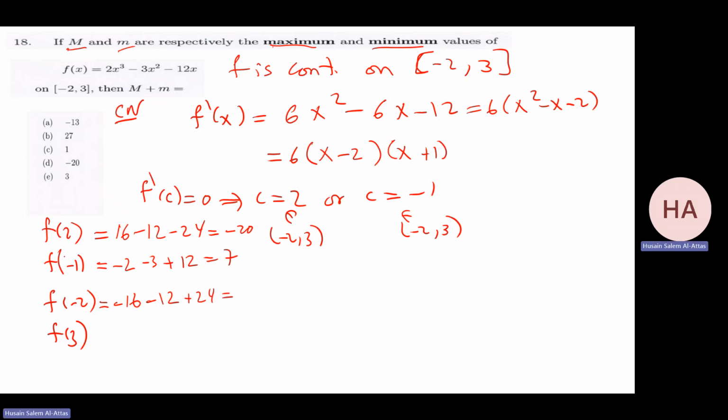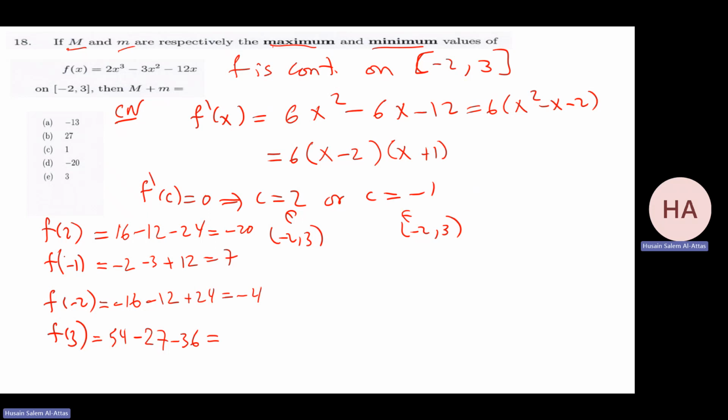That gives me minus 28 plus 24, that will be minus 4. F of 3, 3 cubed is 27 times 2, that will be 54, minus 3 times 3 squared, which is 27, minus 36.